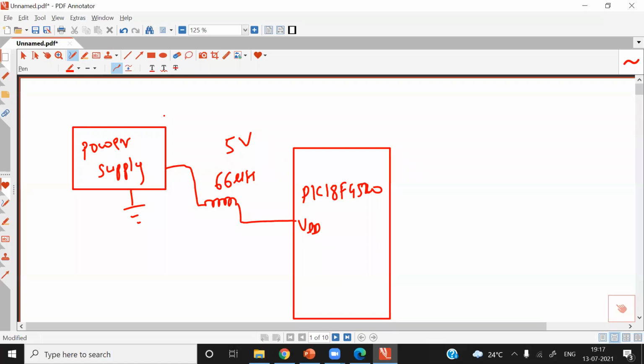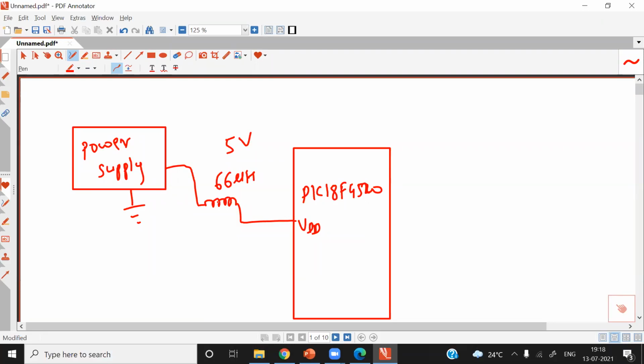Now, the electromagnetic noise generated by large motors is in the form of spikes, sudden changes, and you know that an inductor blocks sudden change. Your 7805 regulator cannot block the spikes, so the spikes automatically pass through the power supply. So with the help of this inductor, I solved the issue.